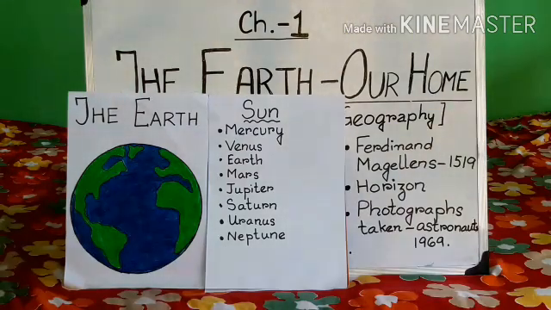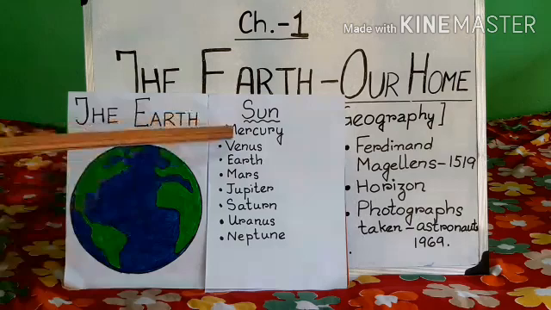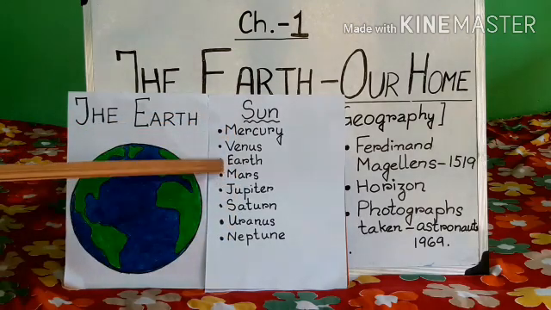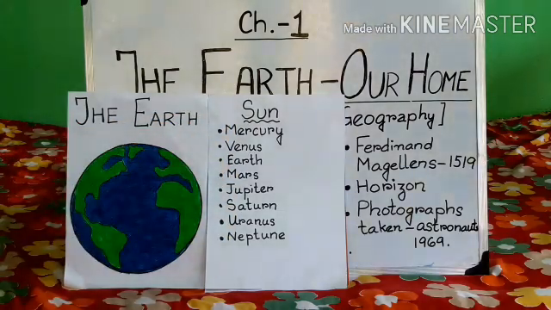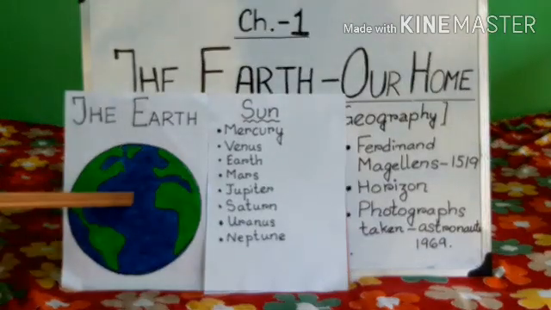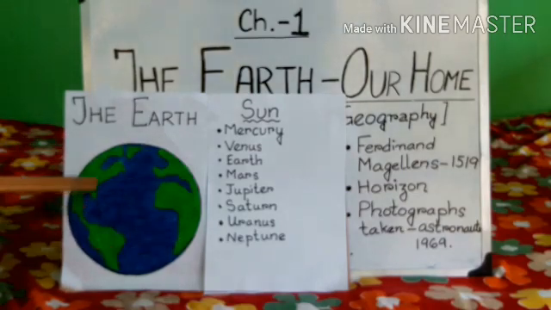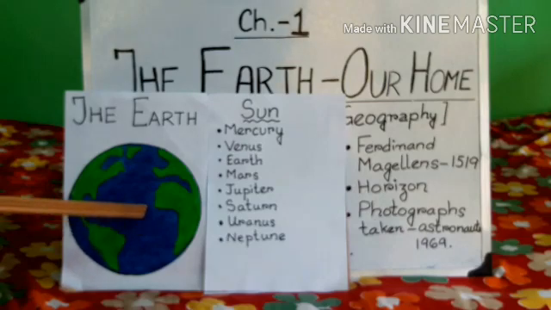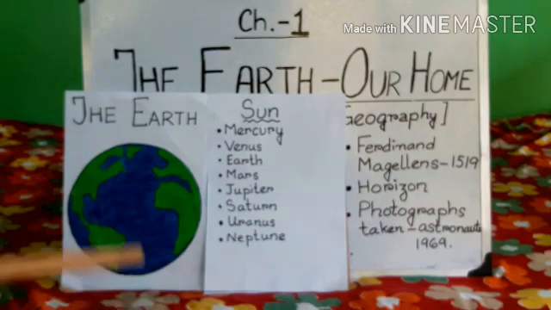Because of its water, Earth is home to millions of species of plants and animals. Children, no other planet except Earth has life on it. Because why? Because it has water. Okay, water is most essential for living things. And Earth is the only planet which has water. So, Earth is home to millions of species of plants and animals. Okay, so now we all know what is Earth, our Earth, isn't it?